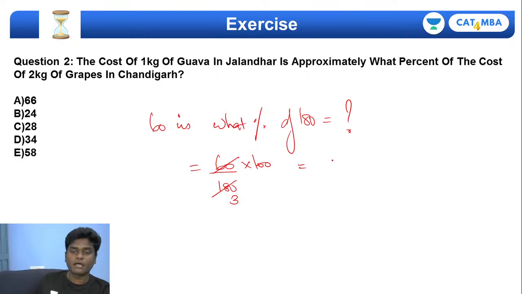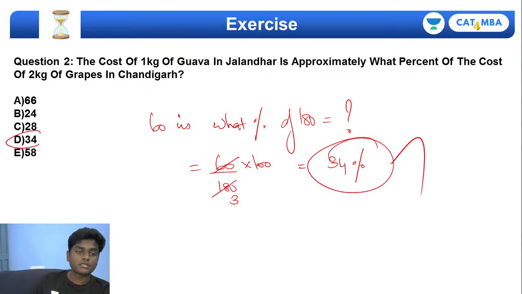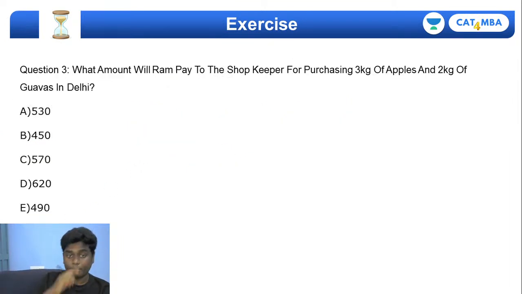So approximately they are asking. So approximately this will give you 34%. That's it. Okay. So the answer for the second question is 34. That is, 60 rupees is the cost per kg of Goa in Jalandhar, and 180 rupees is the cost of 2 kgs of grapes in Chandigarh. Okay. So if that is the case, then it is 34% for the second question. Come on, quickly go for the third one. What is the right answer for the third one?